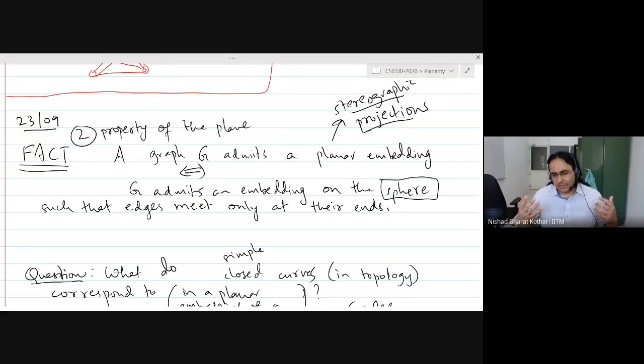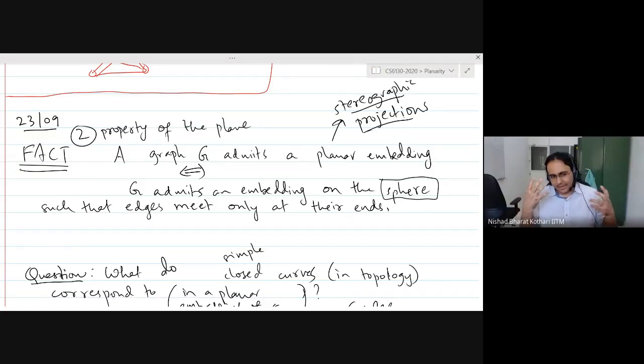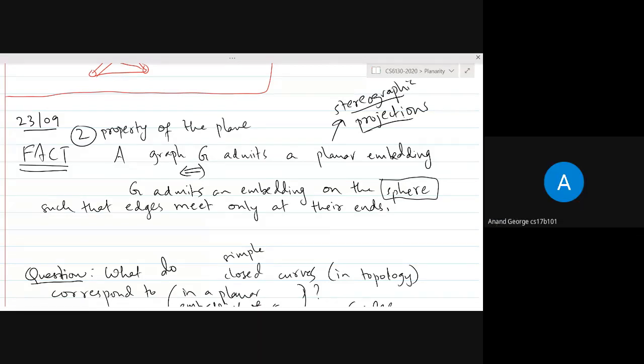Do you see this? Once you think about drawing it on a sphere, although we are thinking about drawing on the plane, you convince yourself that the interior and the exterior are really not different. You just have to think of drawing it on the sphere. To give you one example, draw a curve as the equator of the globe. Now, what is the inside and what is the outside? Both of them are identical.